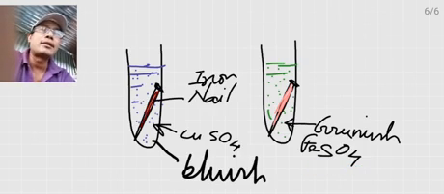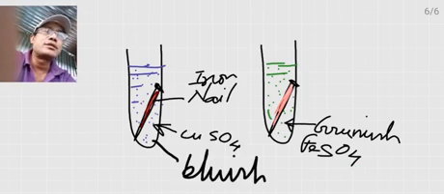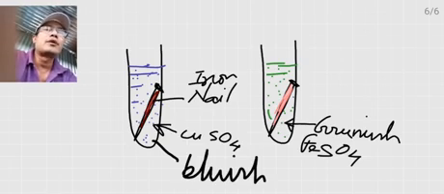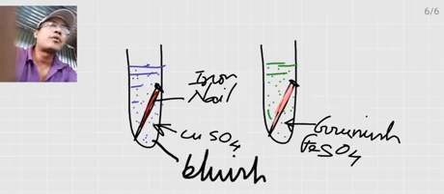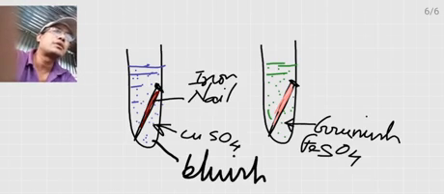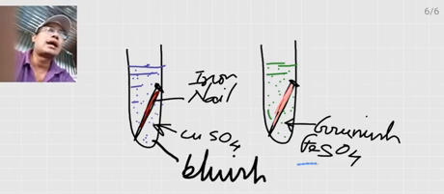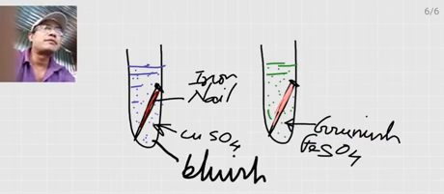That is, the iron in the nail gets dissolved and combined with the sulfate. Copper is displaced from its solution and iron sulfate forms. The iron from the nail goes into the solution, combines with the sulfate, and produces iron sulfate, and the solution becomes greenish.